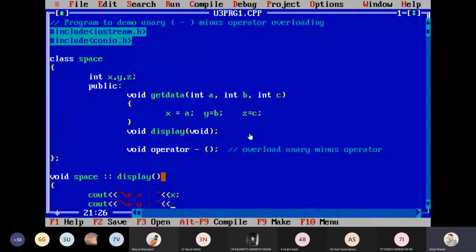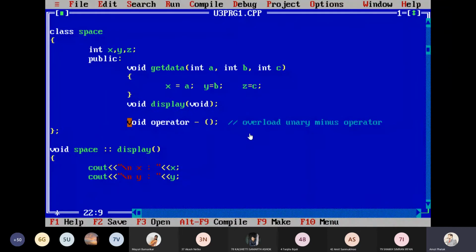Today I want you to just understand the syntax of how we are going to write the operator function, with one example. Once it is clear, tomorrow's lecture we will be in a position that whatever operator you specify, we can go for overloading that operator, as well as learn the binary operator. The same thing will be applicable to the binary operator; only in binary we have more than one operand. Here in the display function, I again use cout "\n z is equal to", displaying the z value. Okay, this is my void function.